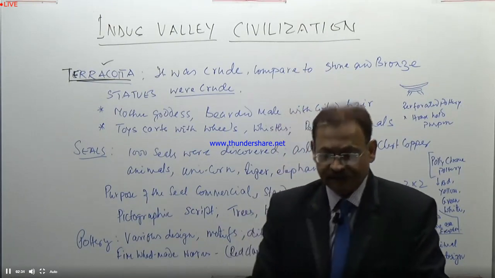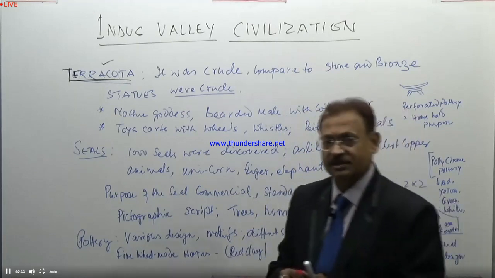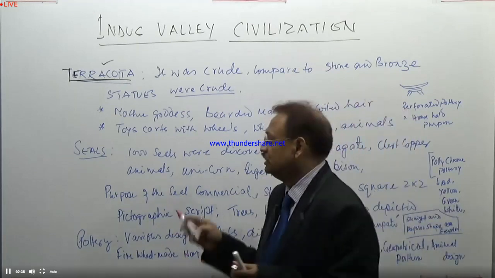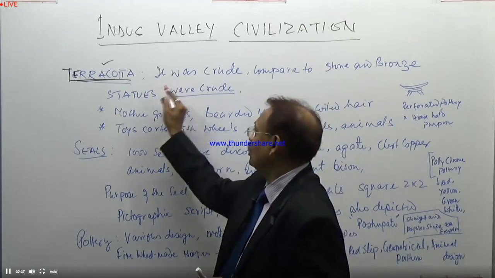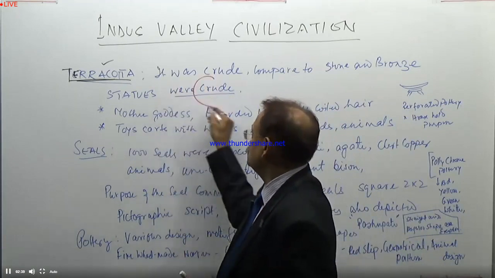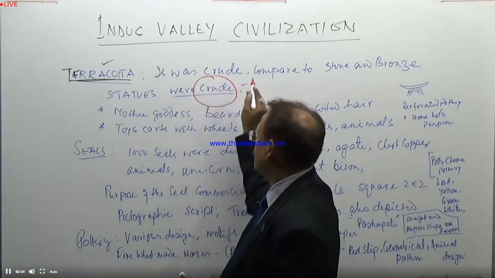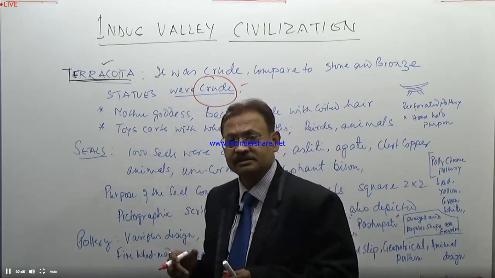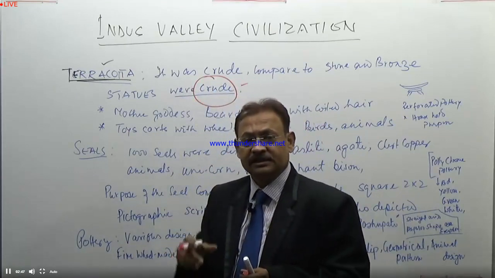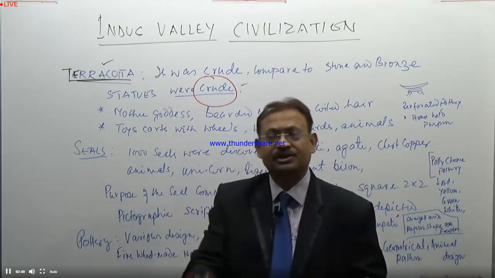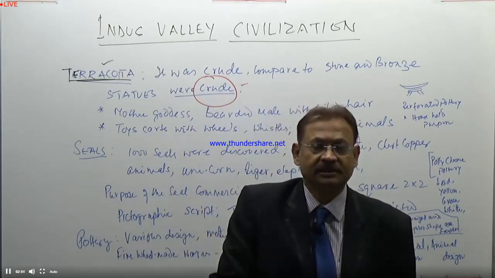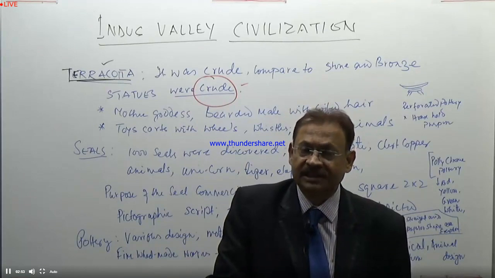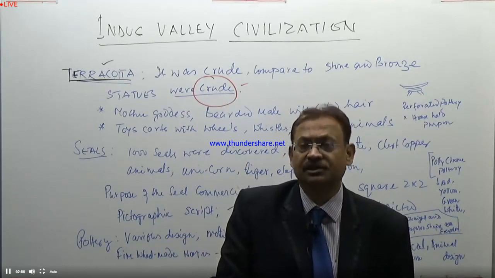In terracotta figurines, the pictures shown are in a very crude form. Crude form means it keeps a three-dimensional impact, three-dimensional figure and features.